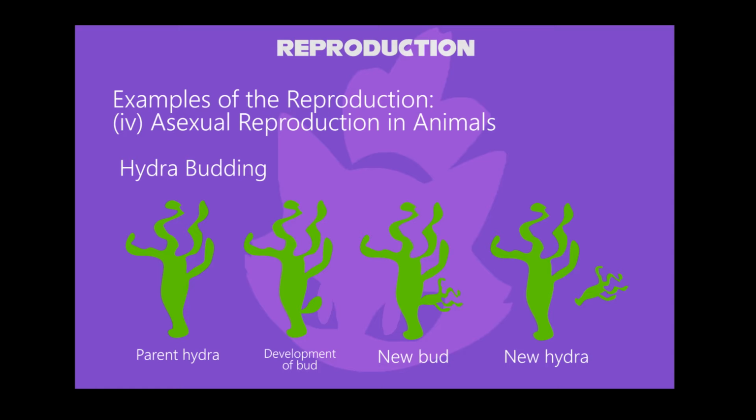Suppose, in hydra budding, this is a parent hydra. Then in the next step, a bud is about to be developed. Then it forms into a new bud. At the final step, the new bud is released from the parent hydra, then a new hydra is formed. And the process is repeated again soon.